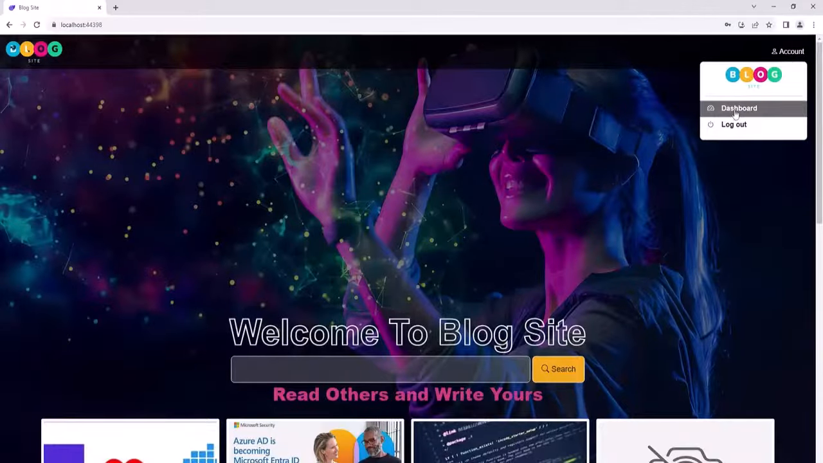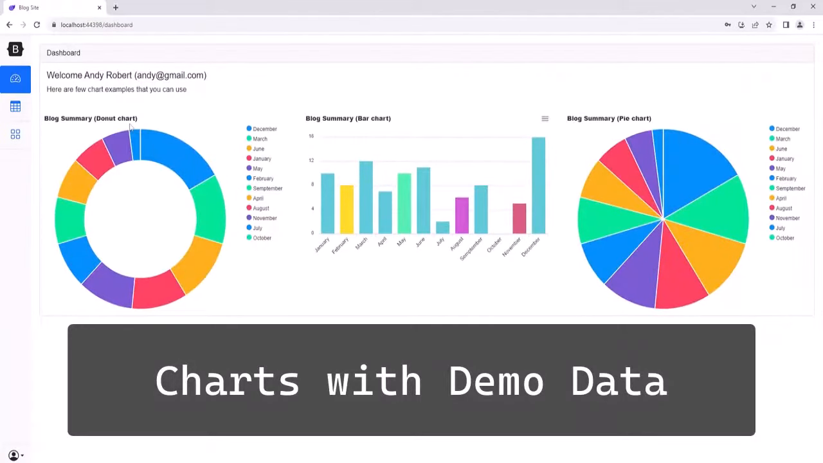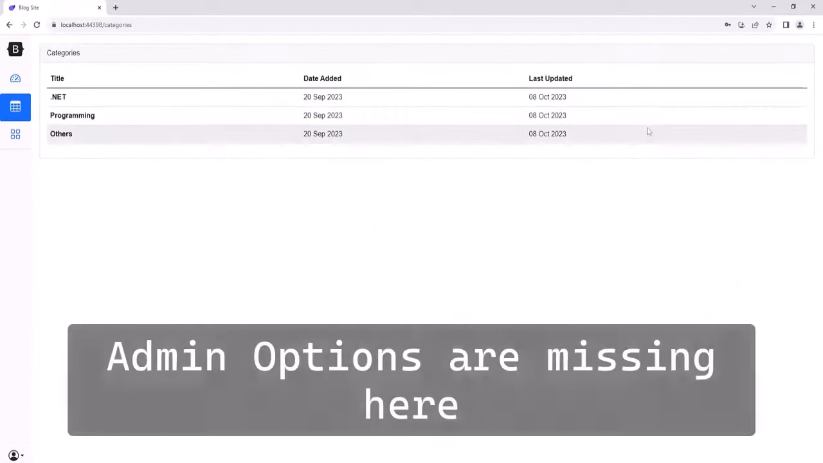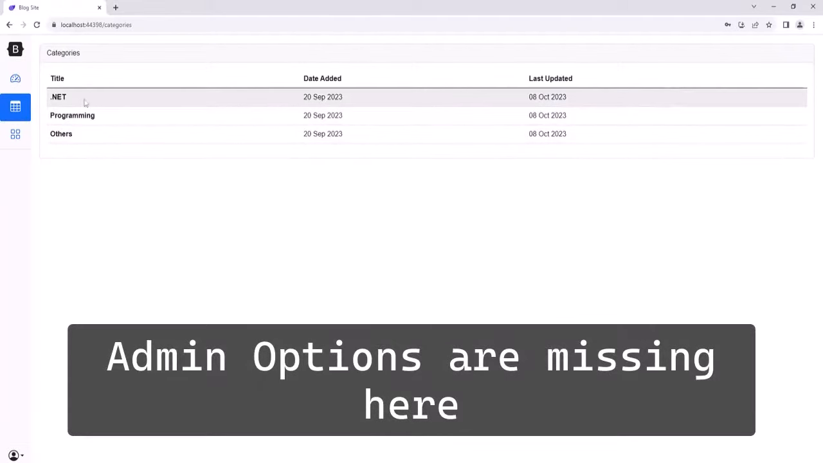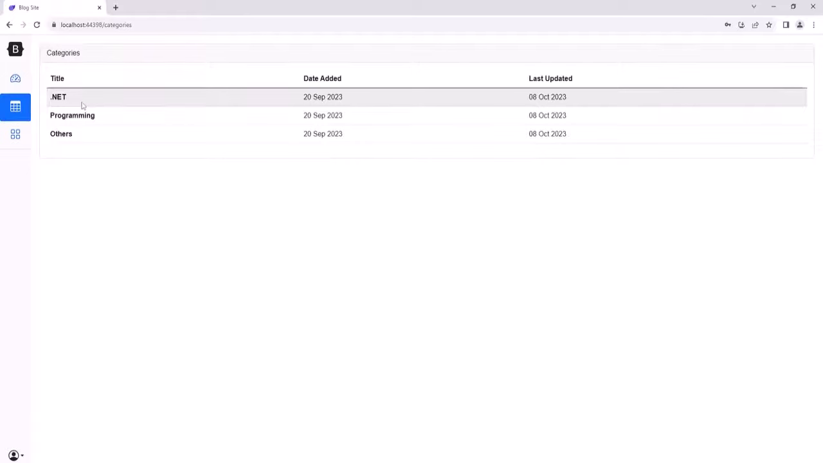If you go into the account dashboard, you can see I am logged in as Andy Robert, who is not an admin, and here are some demo charts. Now if we go into the category tab here, you can see the categories, and we don't see any option to add or edit these categories because that functionality only belongs to the admin user.